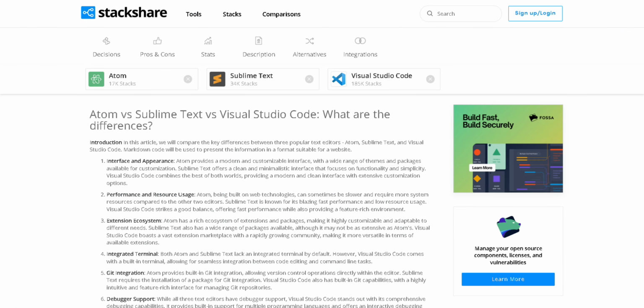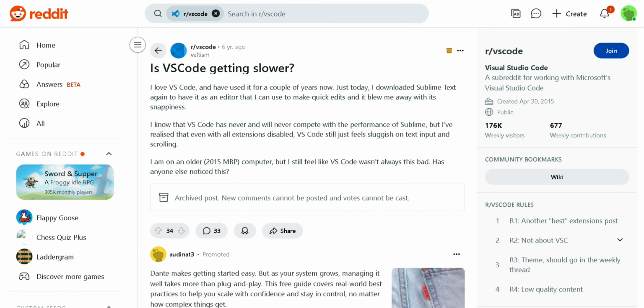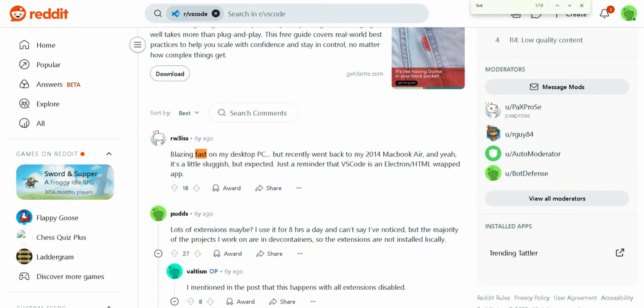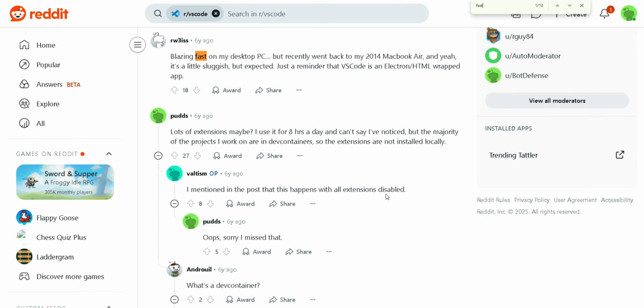If we talk about community and longevity, Atom, although developers love its hackability, its discontinuation leaves it unsupported. Sublime Text is maintained with periodic updates, praised for focus and speed. One Redditor called it fast, stable, and distraction-free over bloated alternatives. VS Code has a rapidly growing community, frequent updates, and clear long-term backing, hard to beat for future-proof investment.